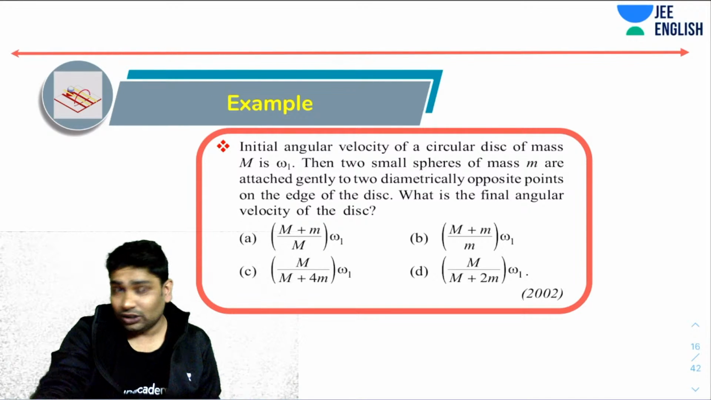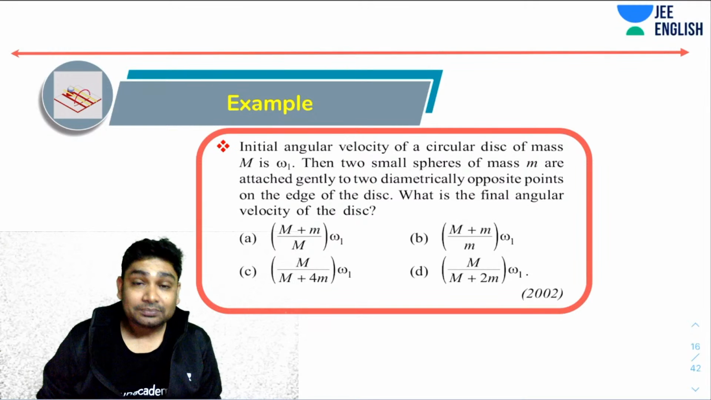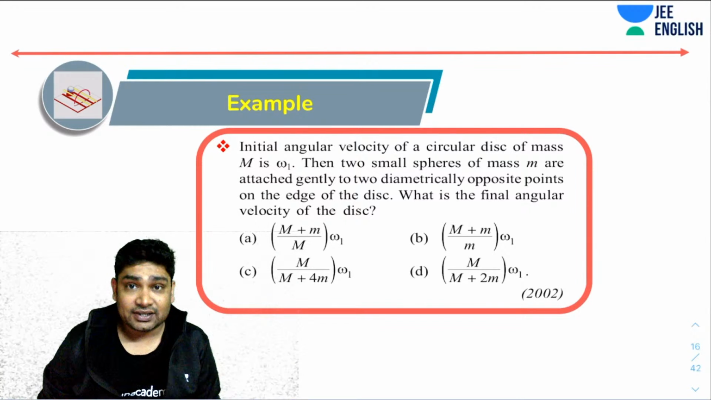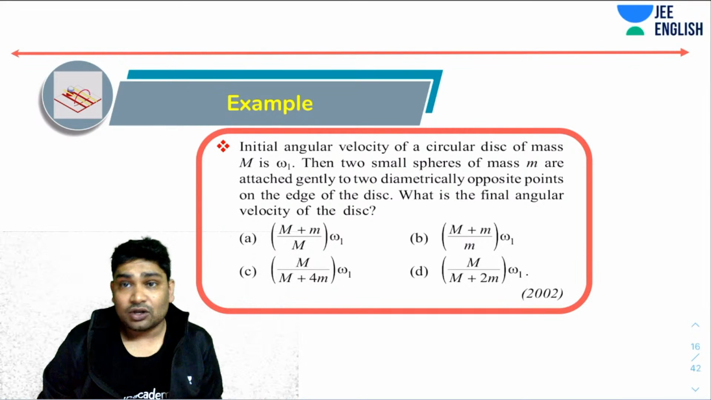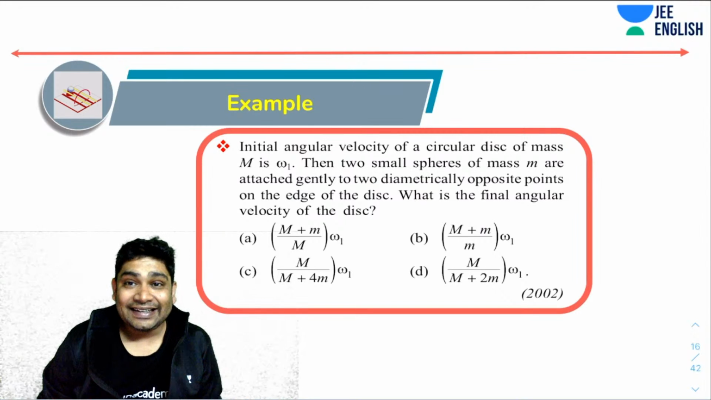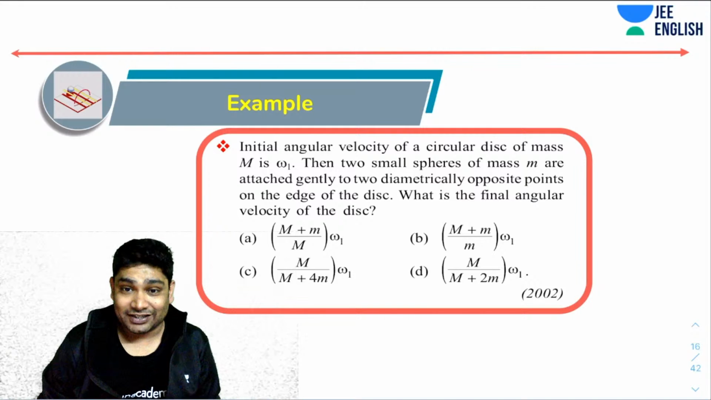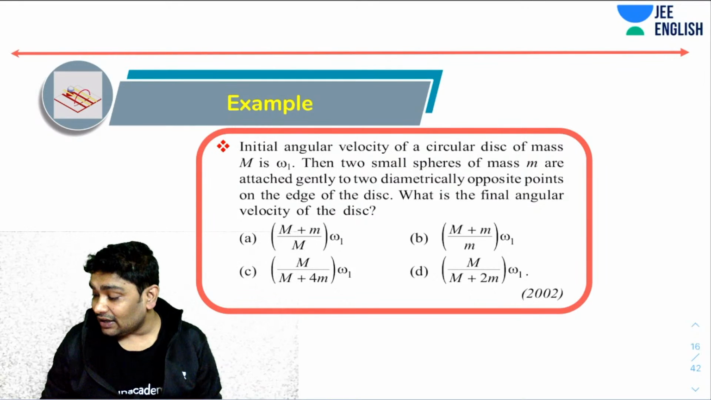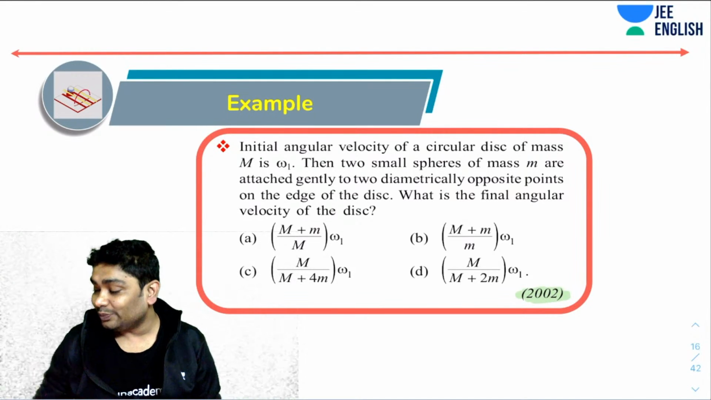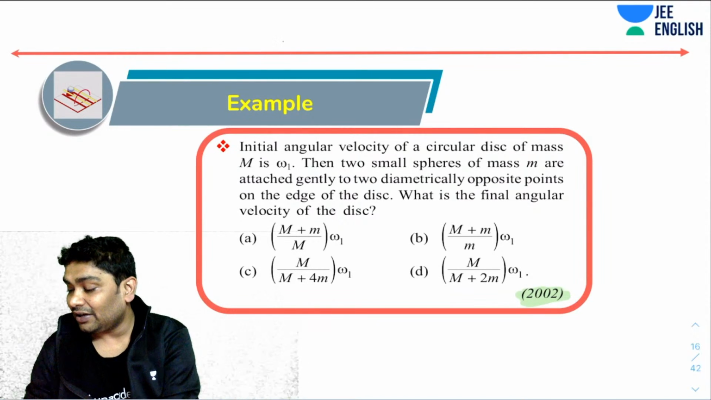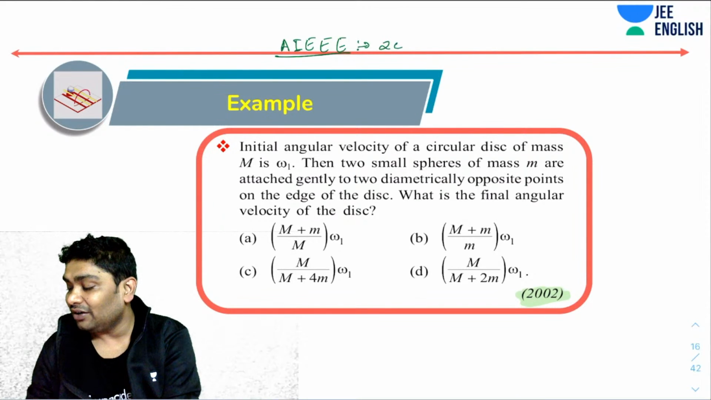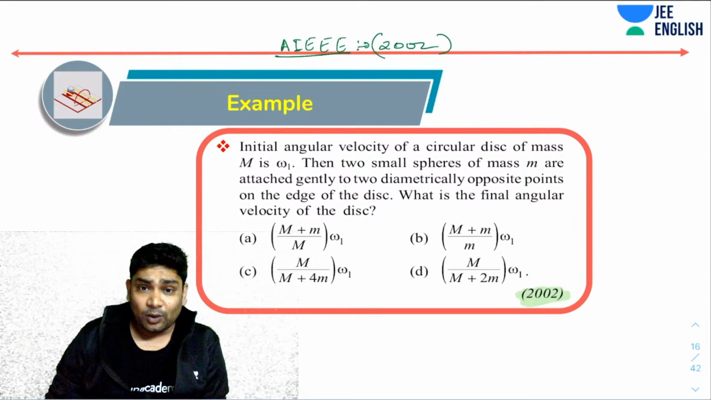Again, this is a chapter which is rotation, of course. The question says initially the angular velocity of a circular disk of mass capital M is omega 1 when two small spheres of masses small m are gently attached to diametrically opposite points of the edge of the disk. What will be the final angular velocity of the disk? This was again asked in AIEEE in the year 2002. So we are taking up actual questions that have been asked in JEE. AIEEE was essentially the mains exam in 2002.